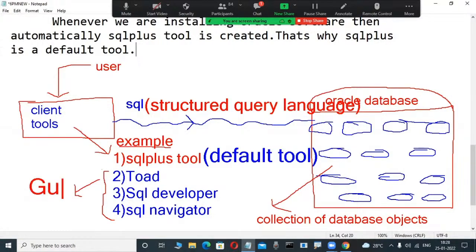One of the stages, I am telling you, GUI tools. Just for idea purposes, draw this simple diagram. Maybe some tools are there, client tools. The SQL Plus tool is a default tool, not required to load. For other tools, we have to install them. Draw this diagram roughly and simply, for first-time newcomers.